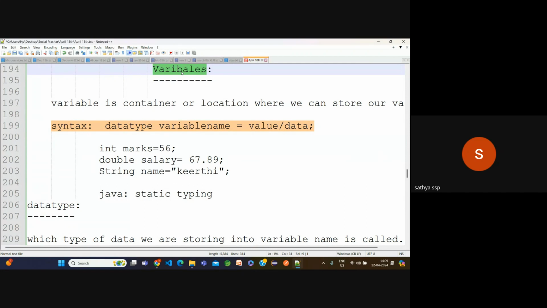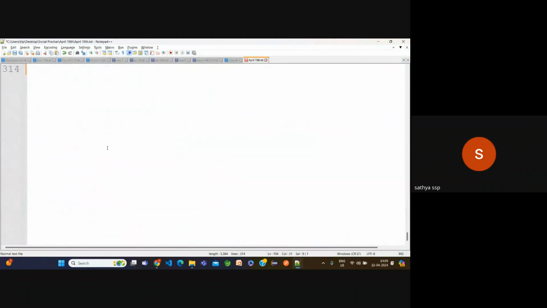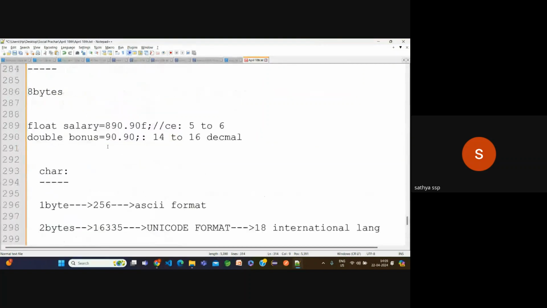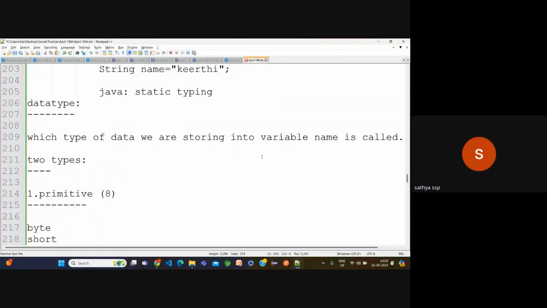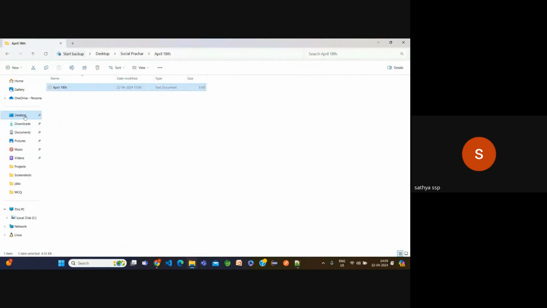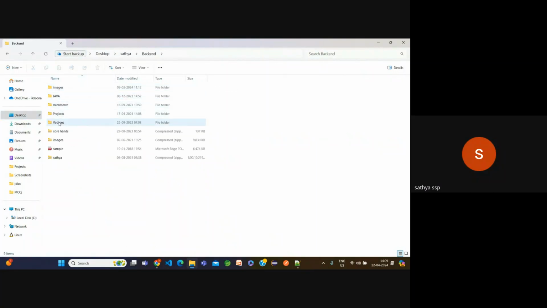The most important concept in variables, the dangerous but easiest concept. Observe carefully here. We already know what a variable is. It's a location or a container where we can store our values. What values can we store in variables? We can store different types of values. If you observe the simple video, I will show you that. What is a variable in the sense?